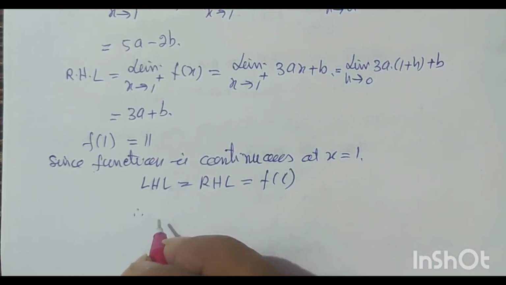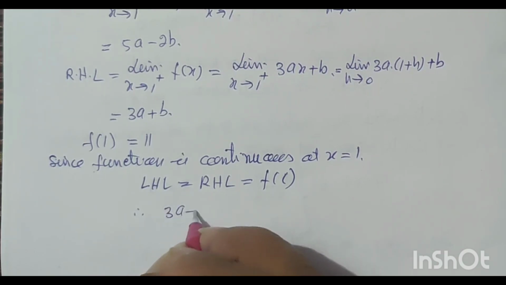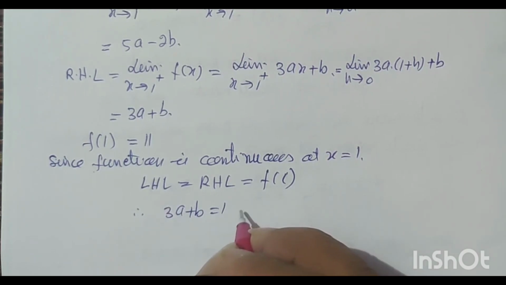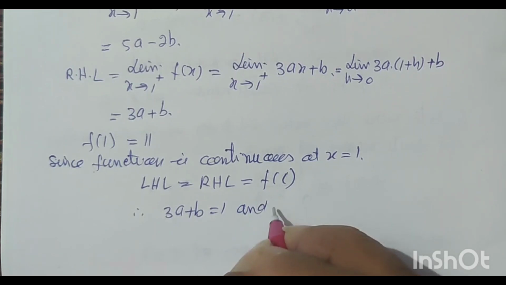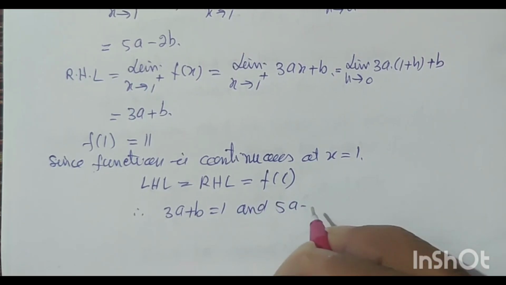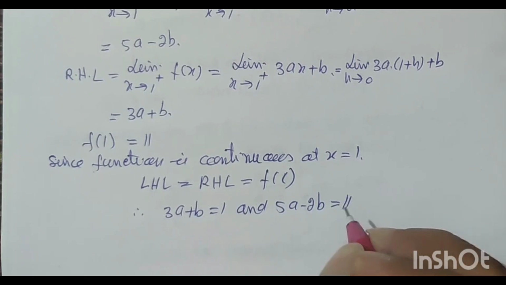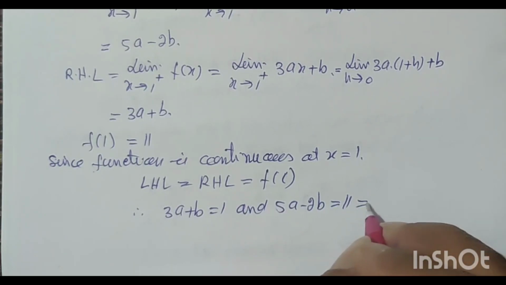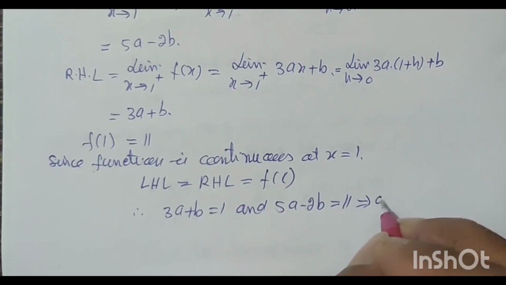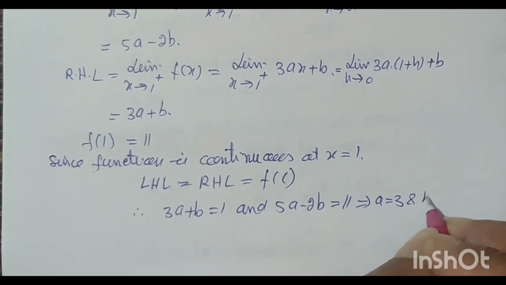Therefore 3a plus b is equal to 11 and 5a minus 2b is equal to 11. On simplifying we will get a is equal to 3 and b is equal to 2.